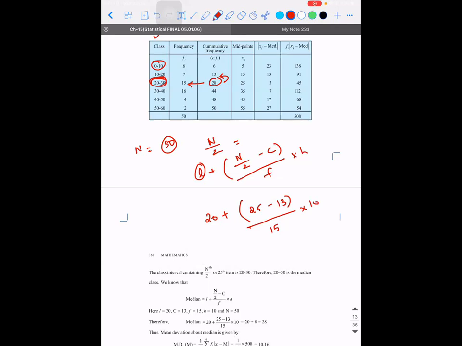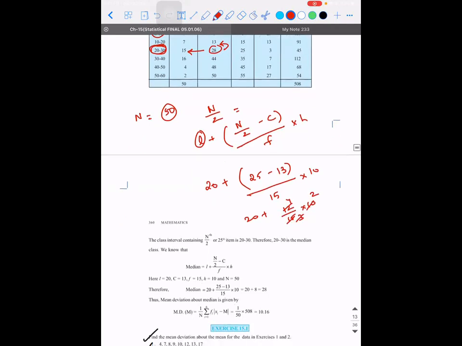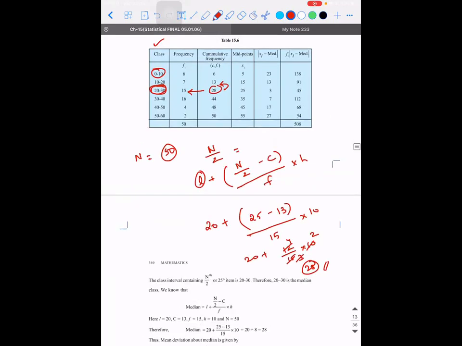Clear, sir. Right. So 20 plus 25 minus 13 is 12, divided by 15, into 10. So 15 goes into 12 times 10 as 4 times 2, that is 8, so it is 28, that is the median. What we are actually saying is that by doing this n by 2, we are able to find that the median lies somewhere over here, at 28. It should be a value between 20 to 30.